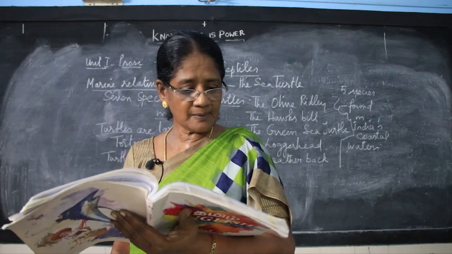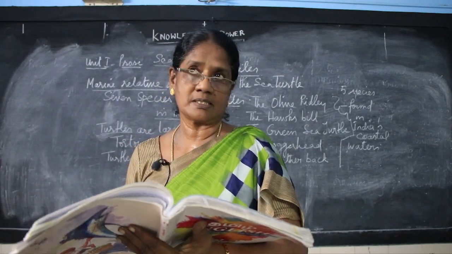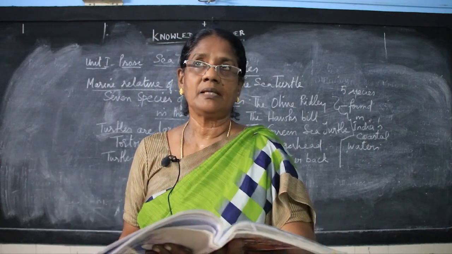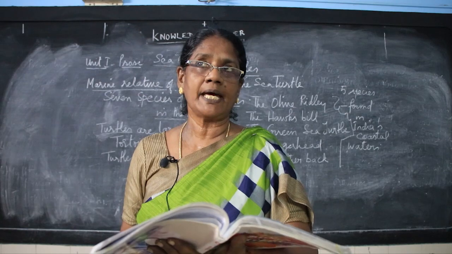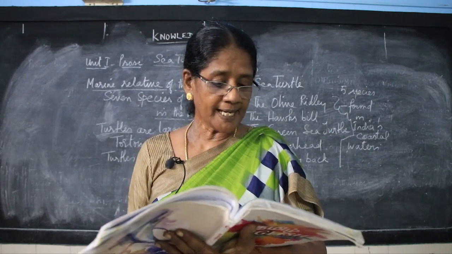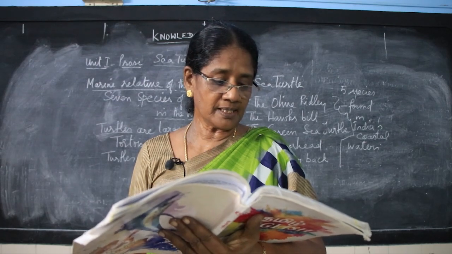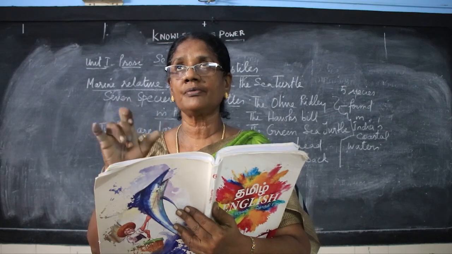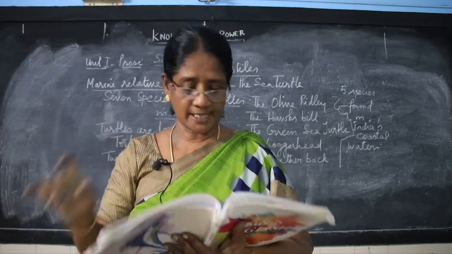Those eggs that escape such people and predators, enemies, hatch 45 to 60 days later. An animal that kills another animal for food is known as a predator. The eggs take 45 to 60 days to hatch.